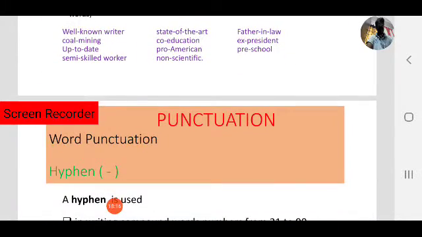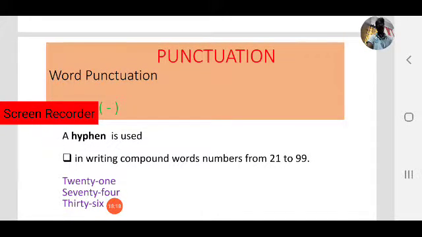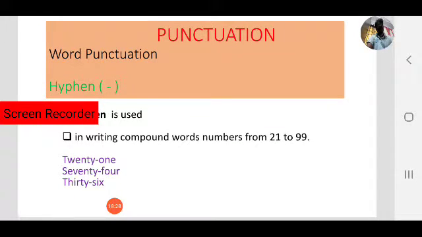Next, let us see another case. A hyphen is used in writing compound number words from 21 to 99. Twenty-one is a compound word: twenty and one, two words, become one compound word.